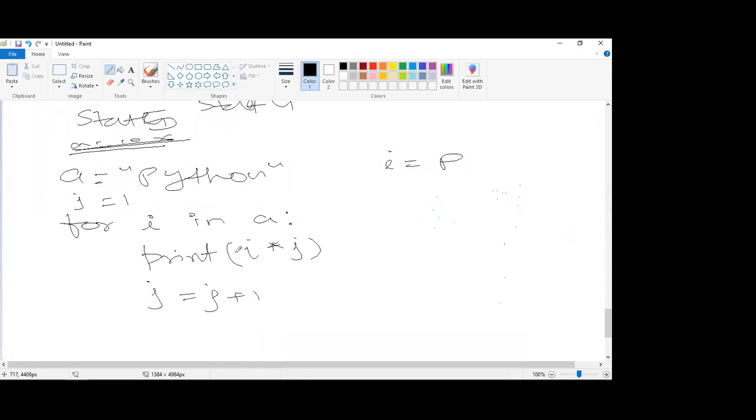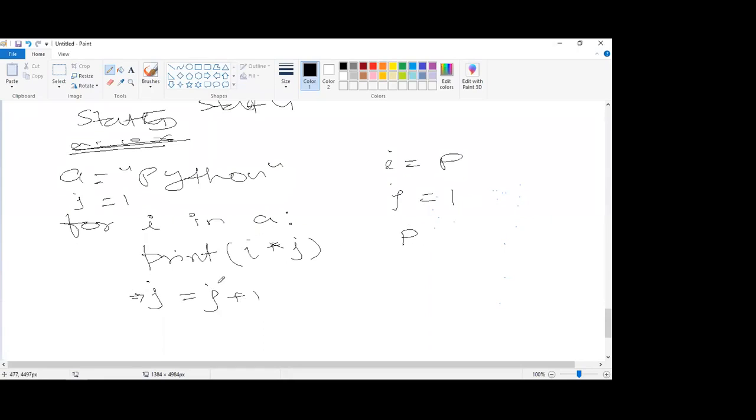So what is happening? Just try to understand. When this loop runs for the first time, I will become P. J is what? Previously 1. Now print I into J means P into 1, correct? So the output will be P. Output P is printed. Then it will come to this line. When it executes this line, J is equal to what?